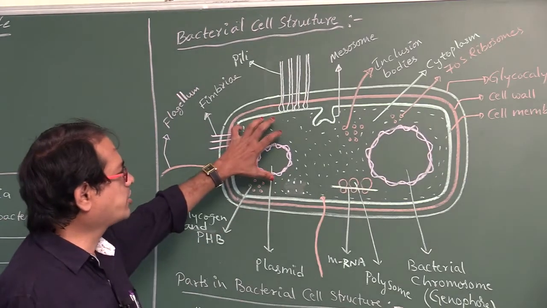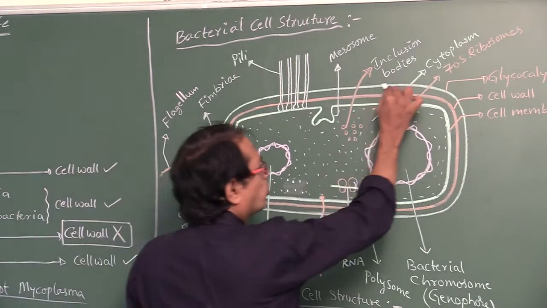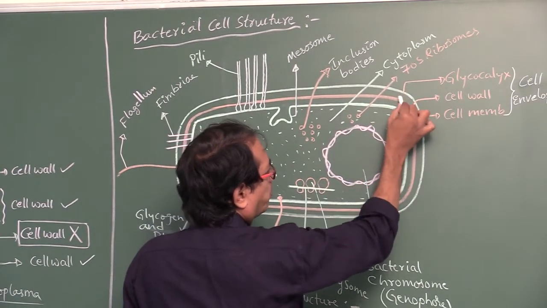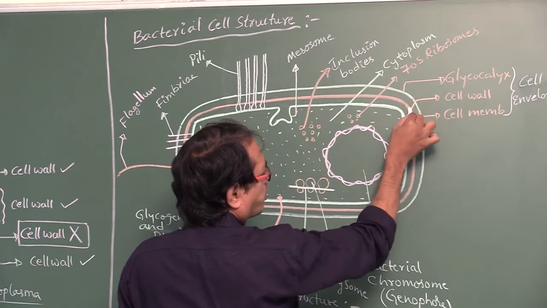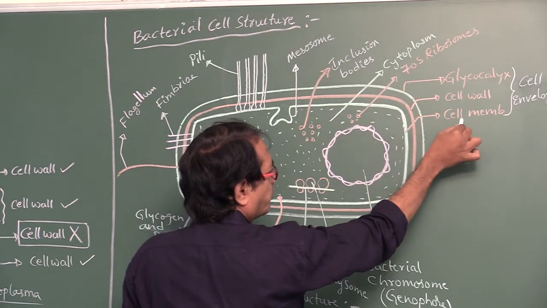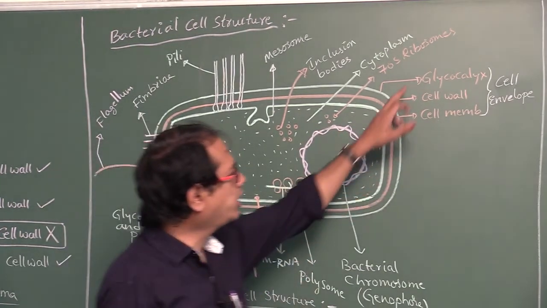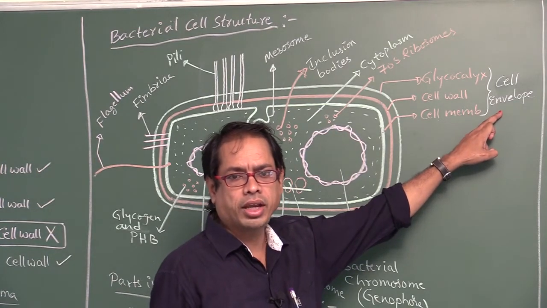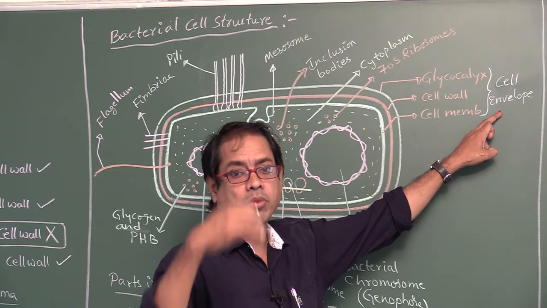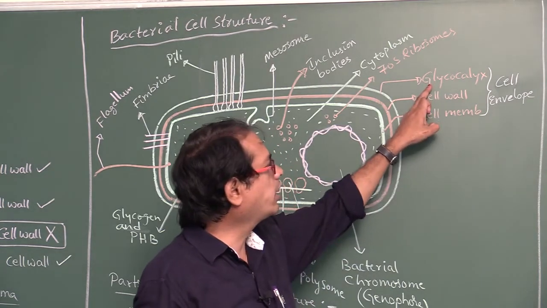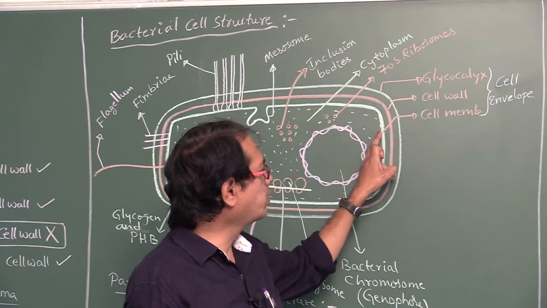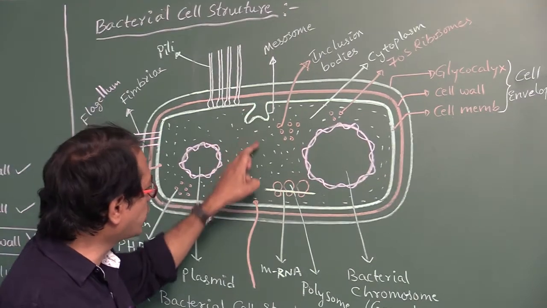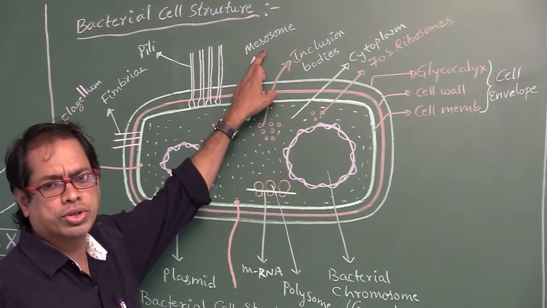This is the bacterial cell structure. See, the outermost layer is called glycocalyx. Below the glycocalyx, cell wall is present. Below the cell wall, cell membrane is present. These three layers together are called cell envelope. Cell envelope means three parts in the correct order from outer to inner: glycocalyx, cell wall, cell membrane. The cell membrane shows some infoldings or invaginations into the cytoplasm, called mesosomes.